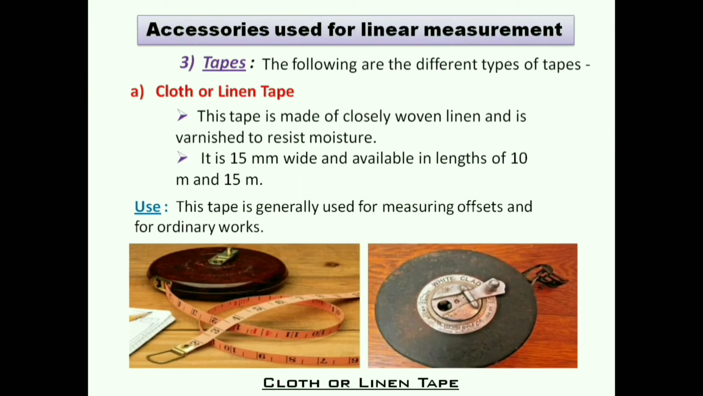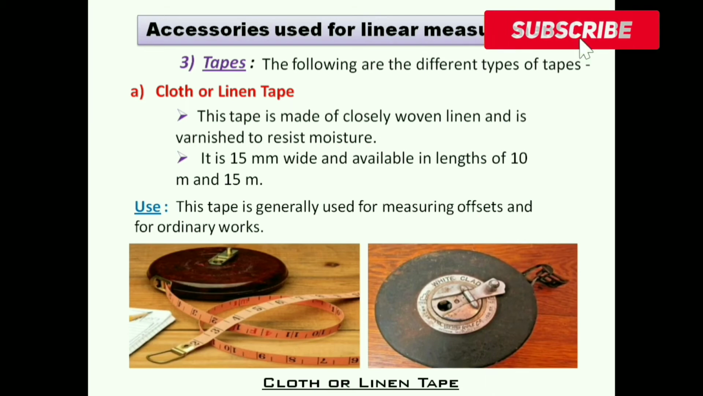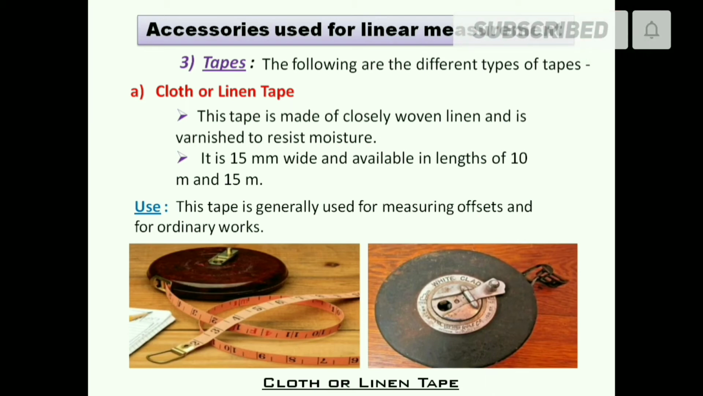So third accessories used for linear measurement, it is tapes. The following different tapes are used. First one is cloth or linen tape. It is 50 meter wide and available in length of 10 to 15 meter. We can see this is the tape, and this tape is generally used for measuring offsets and for ordinary works.